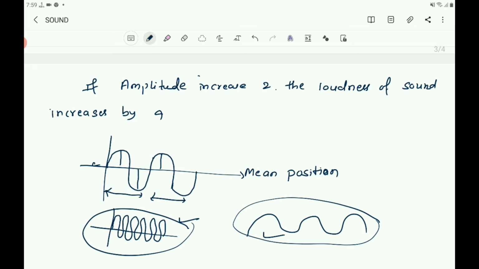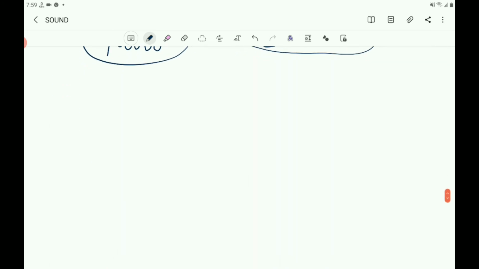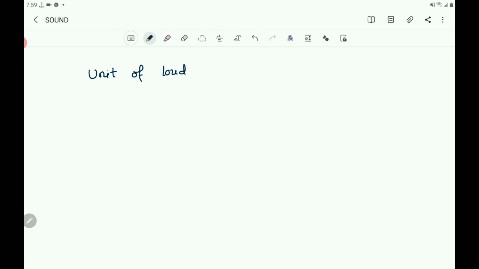And what is the unit of loudness? So you take unit of loudness. The loudness is expressed in a unit called decibel.